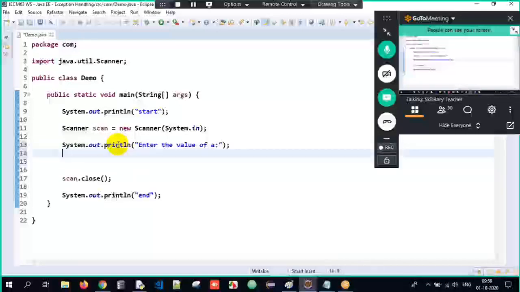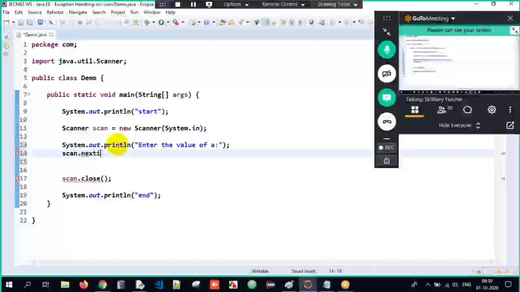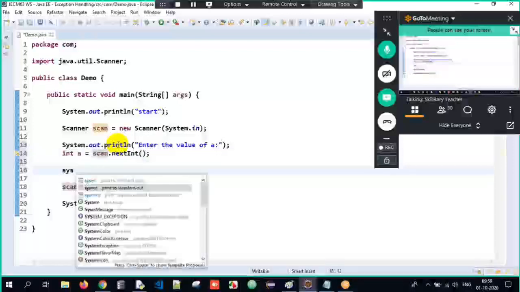Okay, and I will accept that input. Scan.nextInt here. I will scan the input, accept it, and store it into a variable called a here. We know how this works, right?